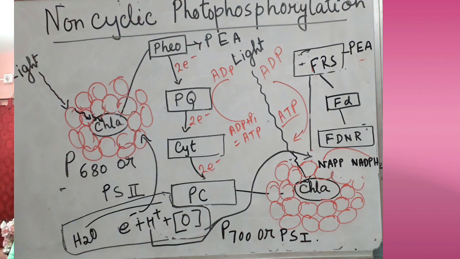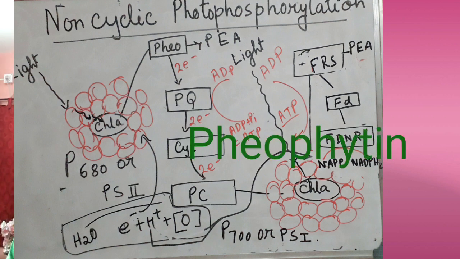So first of all, photon rays will be falling on the accessory pigments and they will be energized, and gradually it will be coming to the reaction center, that is chlorophyll A, and its maximum wavelength will be 680 nm. While that chlorophyll A is energized, it will release some electrons, and those electrons will be accepted by the primary electron acceptor, and here the primary electron acceptor is pheophytin.